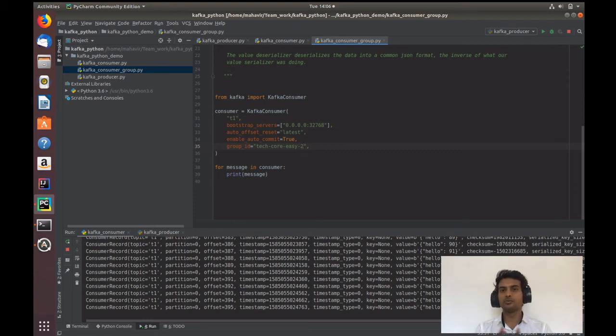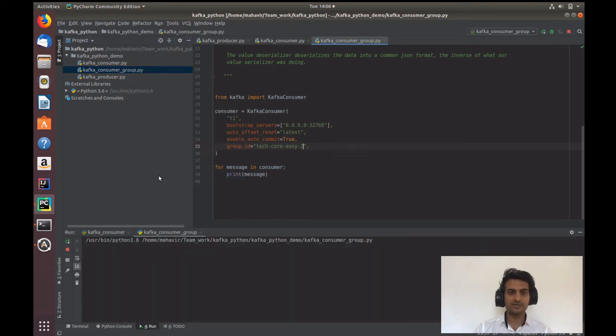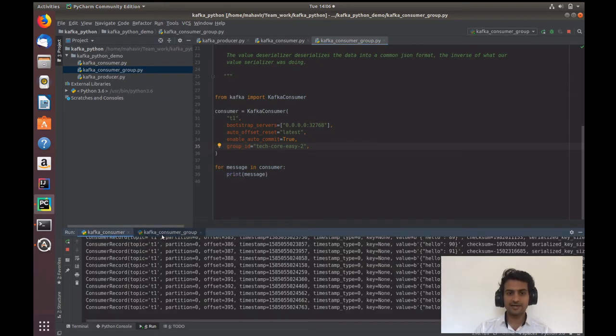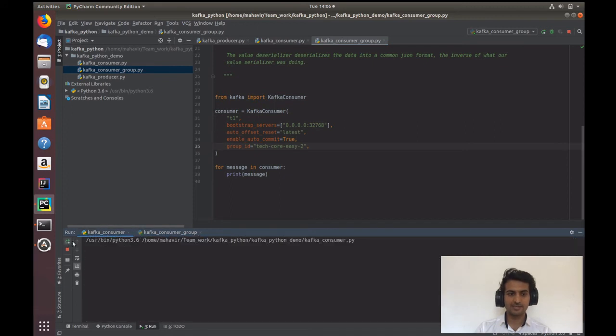So both group IDs are different, and this will make sure that the messages coming from the producer go to both consumers, not only one. Let me quickly boot up this group as well. As you can see, now I have two groups. Let me restart this group as well. When I produce the same message again, it should go to both groups, not only one group.